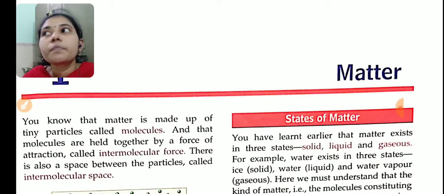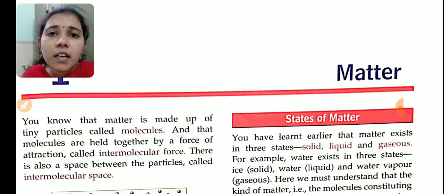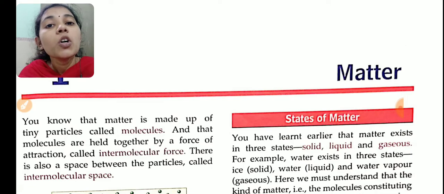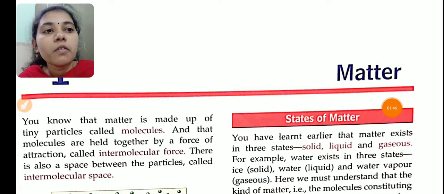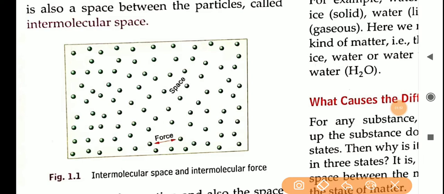And what is this matter made up of? Matter is made up of small tiny particles called molecules. That also you have studied in your smaller classes. Now see this diagram. Assume that this is a matter, let it be a sheet of paper or a pen or a glass, whatever it is. This matter is made up of small tiny particles called molecules.